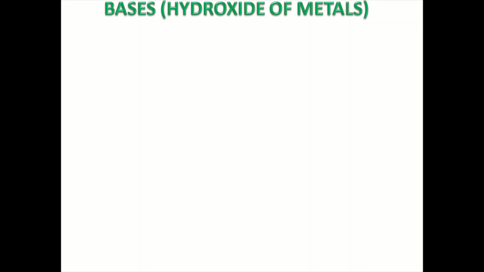As we have learnt about acids, its properties, its reaction with metals and carbonates. Now let us learn our second topic, that is bases. Children, bases are actually hydroxides of metals. You can see the name of bases, they all have hydroxide in it. Let us see its examples.